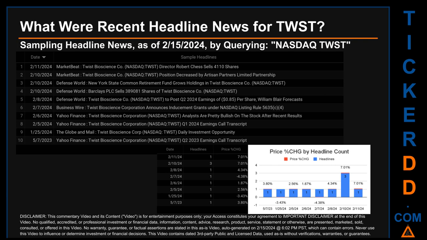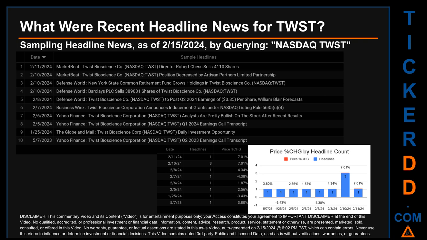Saturday, February 10, 2024 had the most headlines. It had 3 discovered headlines when MarketBeat published the headline that read, TWST Bioscience Company Position Decreased by Artisan Partners Limited Partnership. Defense World published the headline that read, New York State Common Retirement Fund Grows Holdings in TWST Bioscience Company. Defense World published the headline that read, Barclays plc sells 389,081 shares of TWST Bioscience Company.